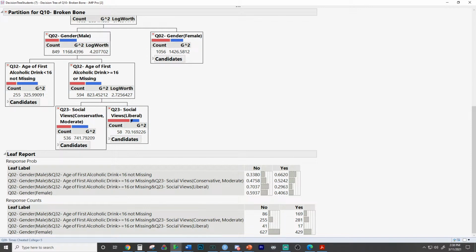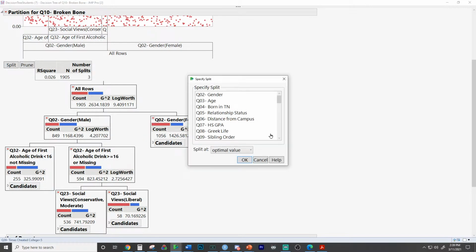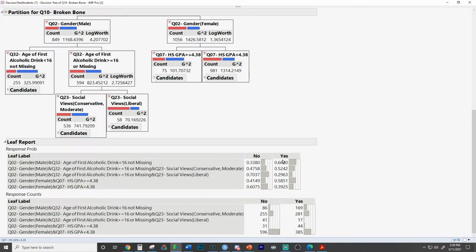But does this make sense, what's going on here, Campbell and Clarissa? We're just letting the tree split. And we can choose a split specifically. It's called forcing a split. So let's go high school GPA. I usually don't choose to do that. Now the people most likely to have broken a bone are still the males who started drinking younger. The least likely to have broken a bone are the males who started drinking older and are liberal.